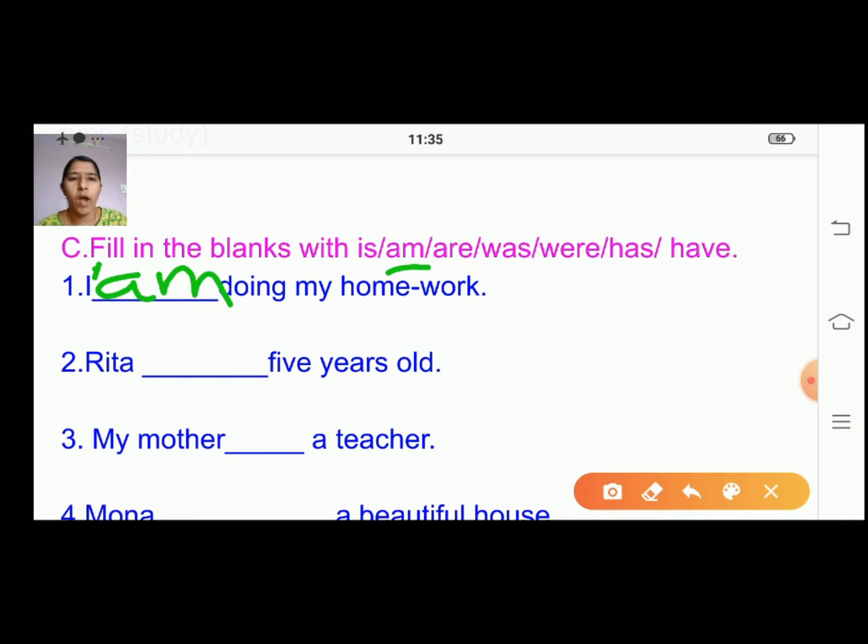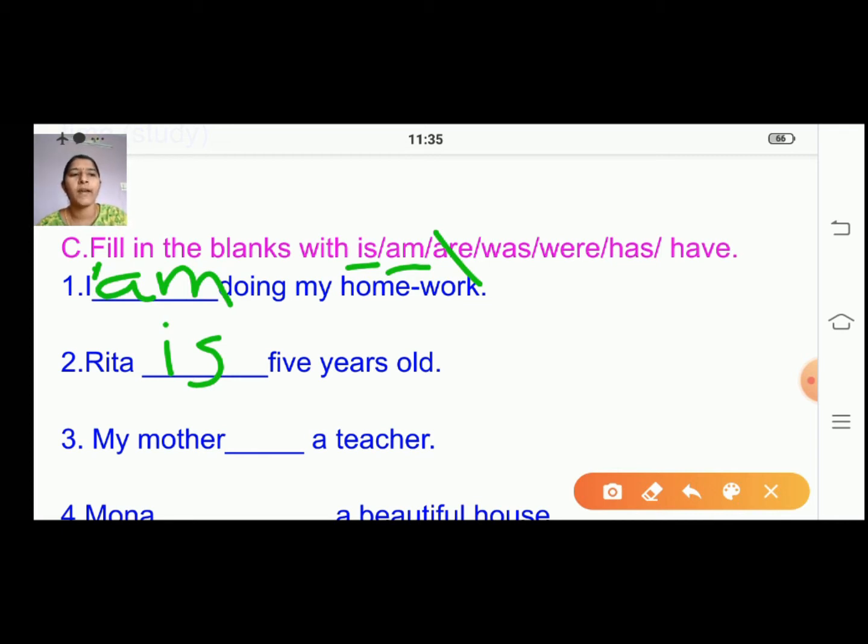The second one, Rita dash 5 years old. What will come there? Rita are 5 years old, will it come? No, because it is not a plural form. Only Rita is there, only one girl, so we will not use are. Instead we will use is. If you want to say it for someone else, we will say Rita is 5 years old.